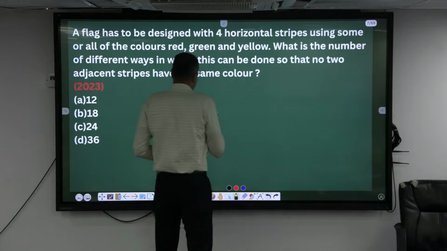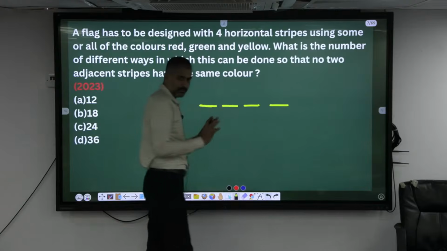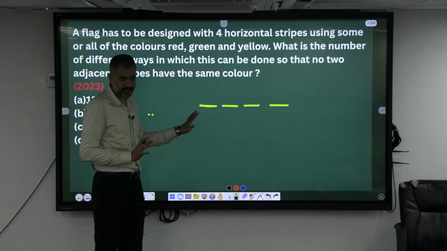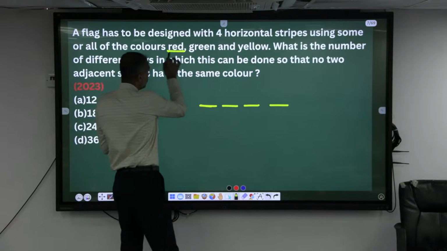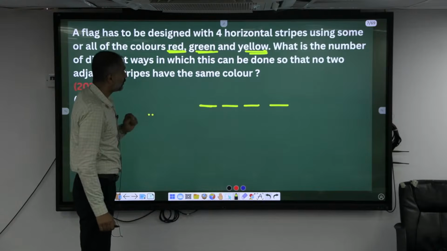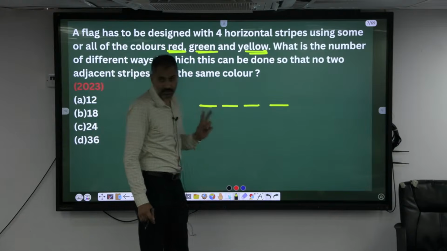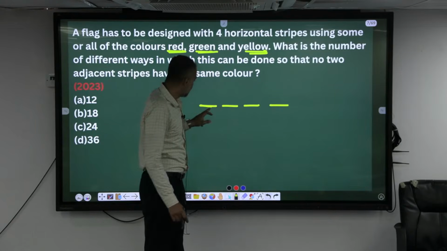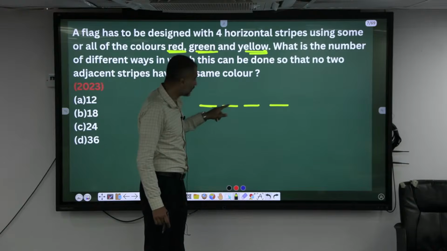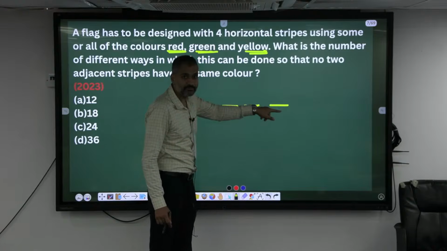How many strips are there? Okay, so I have to choose the colors. 4 strips, 4 positions I have made, and how many colors are there? And what he says, the number of different ways you have to paint them so that no 2 adjacent stripes have the same color. Means if I paint here red, red cannot come here, but red can come here, but red cannot come here. Understood?